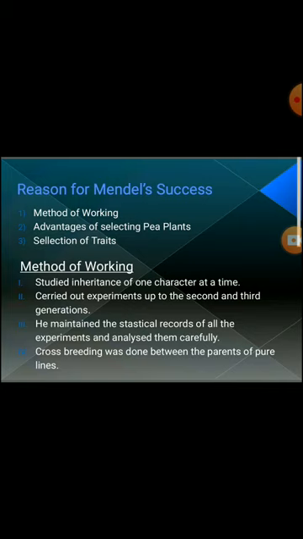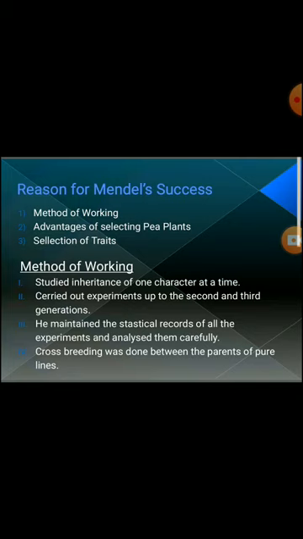Mendel studied inheritance of one character at a time, whereas earlier scientists had considered the organism as a whole. While other scientists studied the whole organism at a time, Mendel studied a single character at a time.